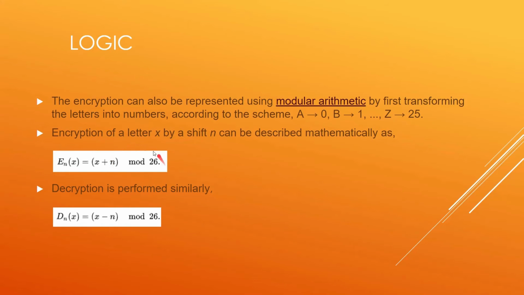Now why does mod 26 come? What is the role of it? Suppose I want to know the corresponding cipher letter that would be placed in the ciphertext corresponding to Y in the plain text. Y has 24 as the index. Now here let's place 24, 24 plus again 3, 27.